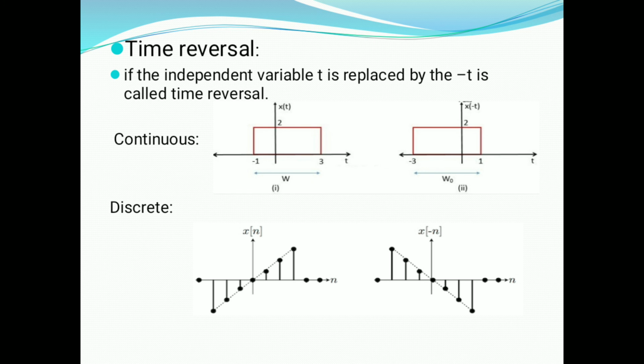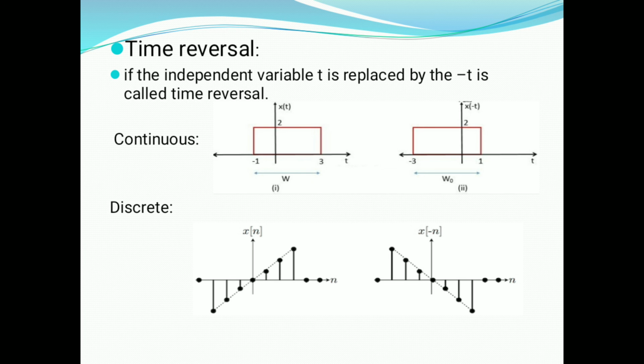Coming to the time reversal property. The time reversal property is also called folding. If the independent variable t is replaced by minus t, it is called the time reversal operation on the signals. The diagrams below show a continuous time signal and a discrete time signal.